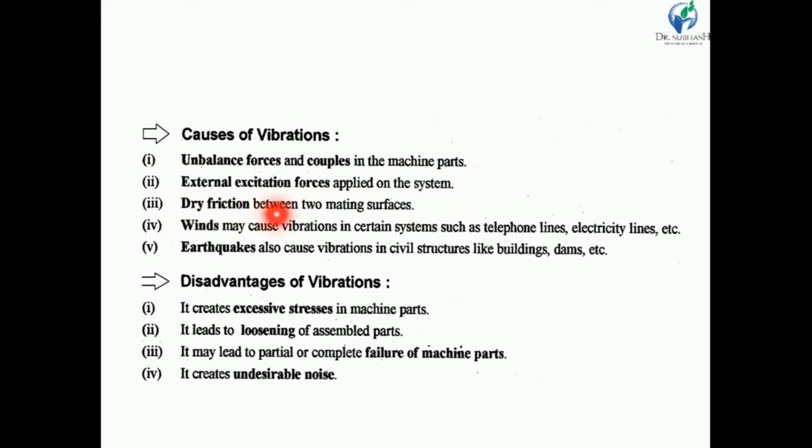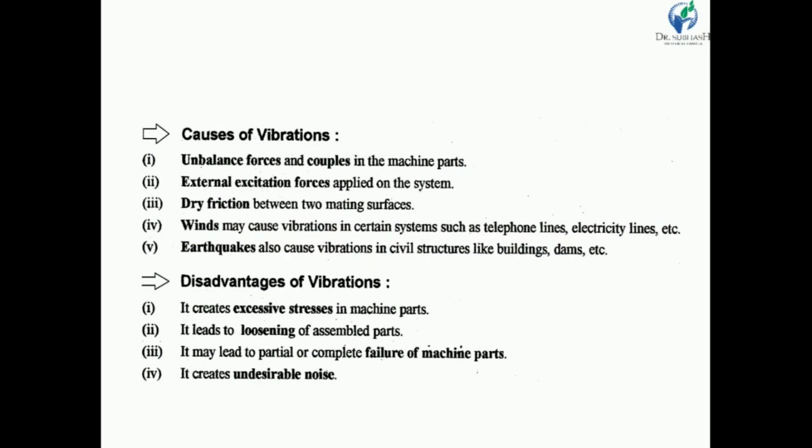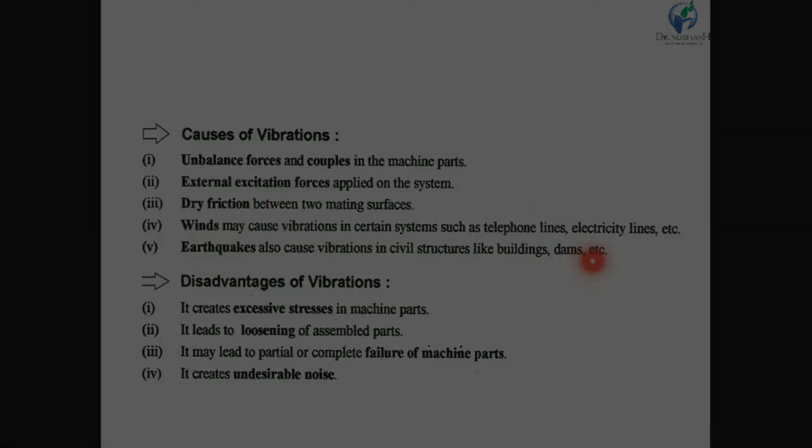Sometimes dry friction is also a cause of vibration. Wind may cause vibration in certain systems such as telephone lines and electricity lines. In an electricity pole, some vibration occurs because of wind. Earthquakes are also responsible for vibration of severe structures like buildings, dams, etc.